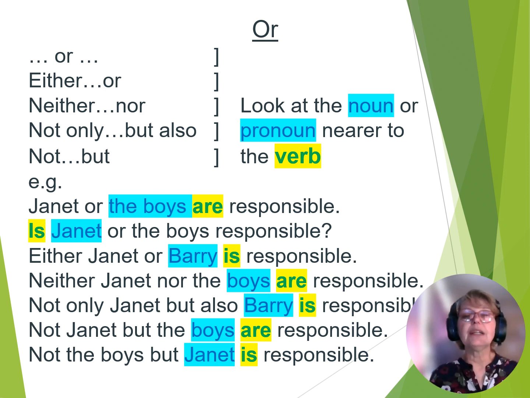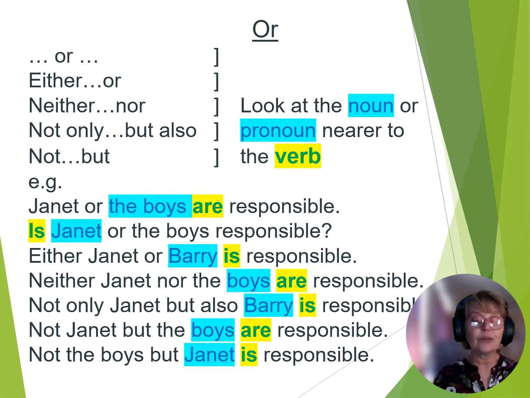You have to look at the noun or the pronoun nearest to the verb. I have highlighted the nouns or the pronoun that are nearest to the verbs in blue, and the verbs are in yellow. So Janet or the boys are responsible.